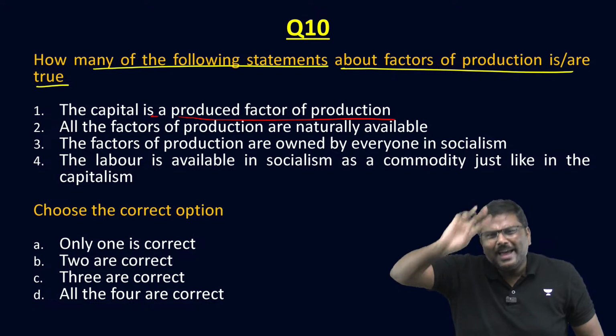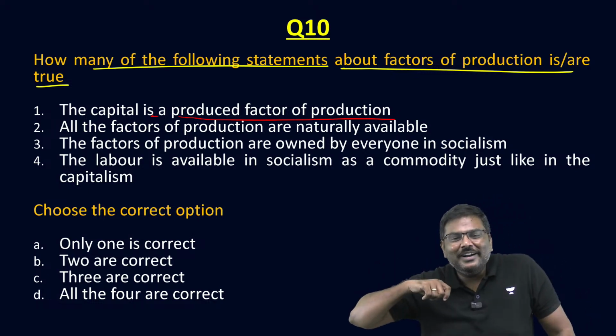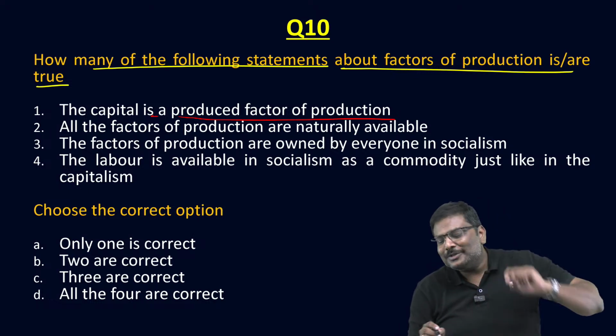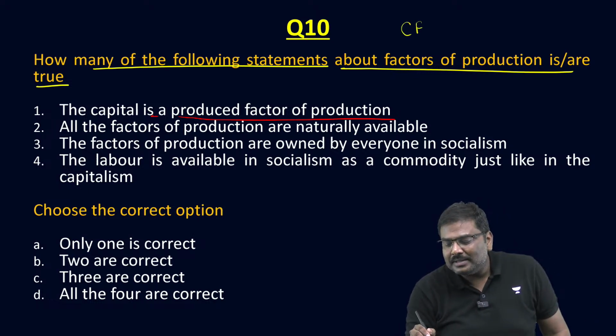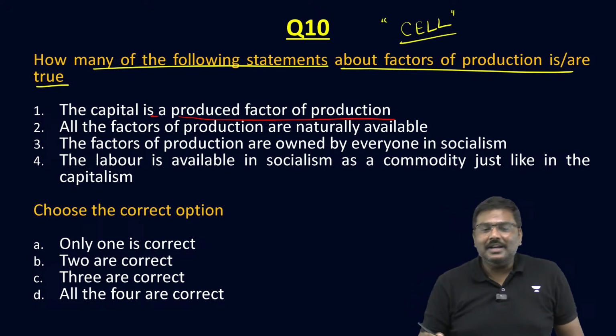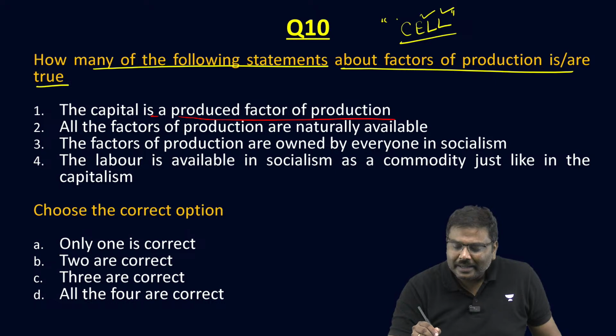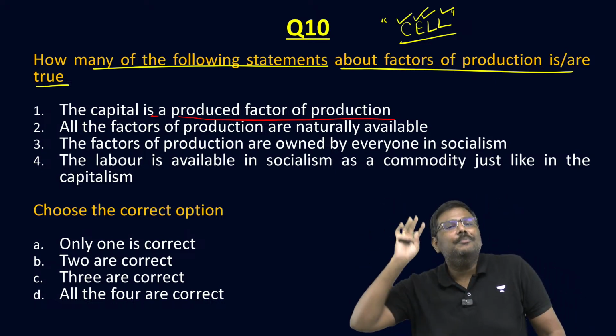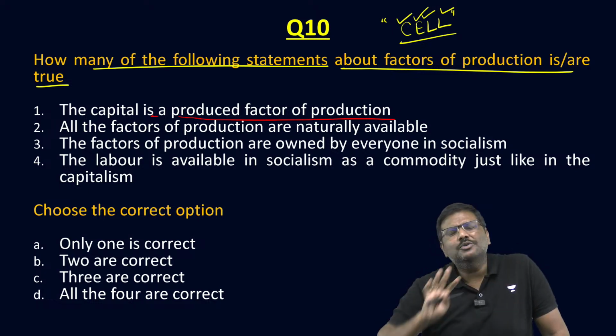And I'm very happy, by the way, because one of the students, Nandana Warrior, says, sir, term CELL. Because I tell the students in the classroom, remember the acronym CELL, that is land, labor, capital, entrepreneurship. Easier acronym to remember.